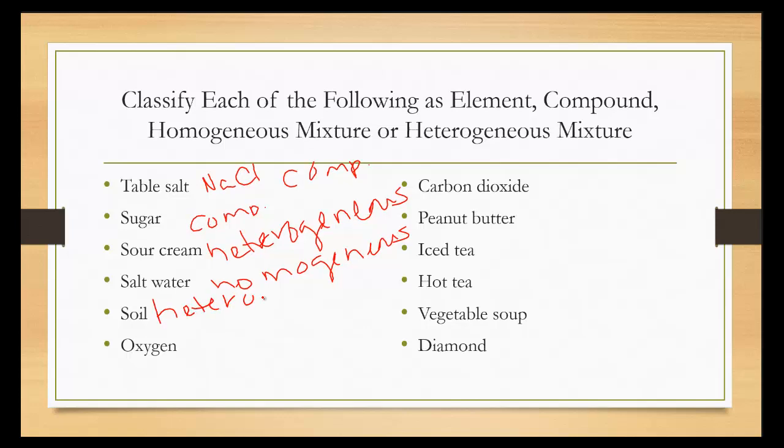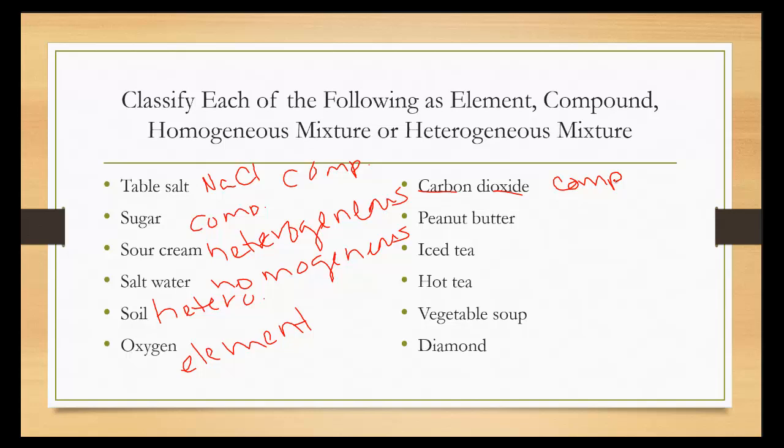Oxygen. You can find oxygen right on the periodic table. It is an element. It cannot be broken down any further. Carbon dioxide. You have carbon and two oxygens here. Therefore, you have a compound because you have carbon and oxygen that are chemically bonded together.